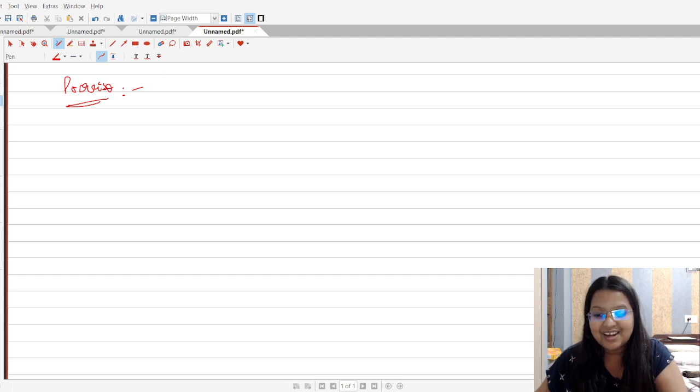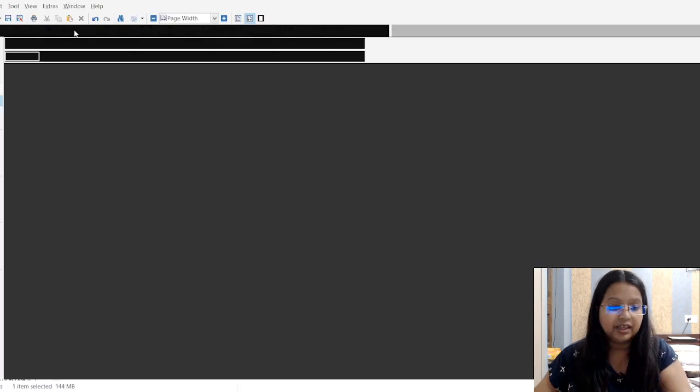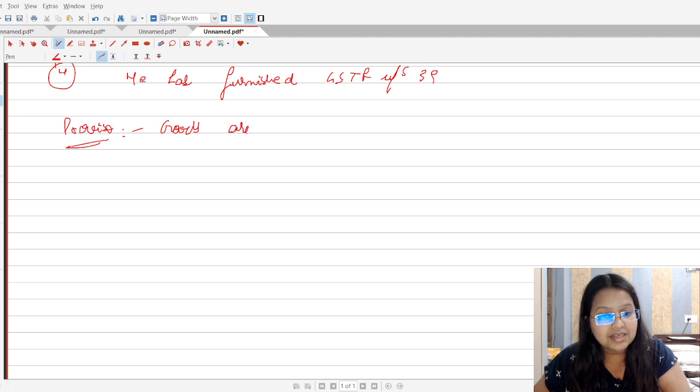Okay, now let's start. So students, the first proviso which we are going to cover here: it says that if the goods are received, and this is particularly for goods only, not for services, in lots or installments, what will happen?